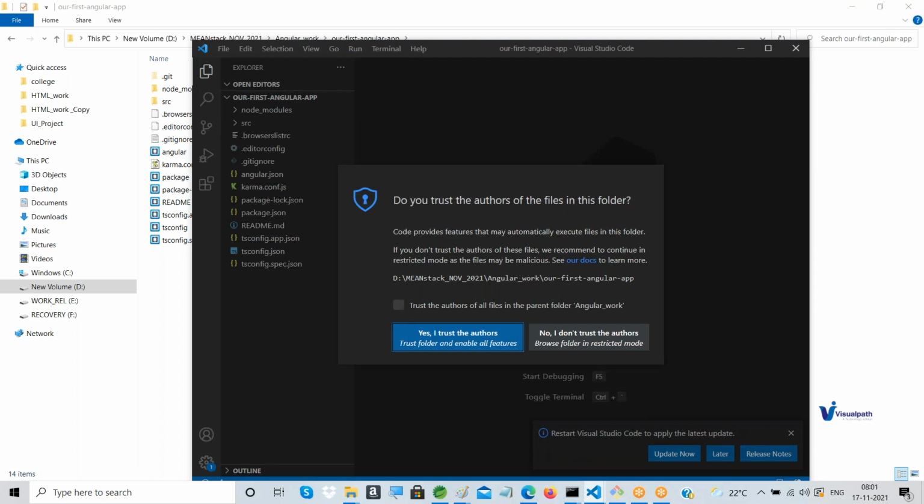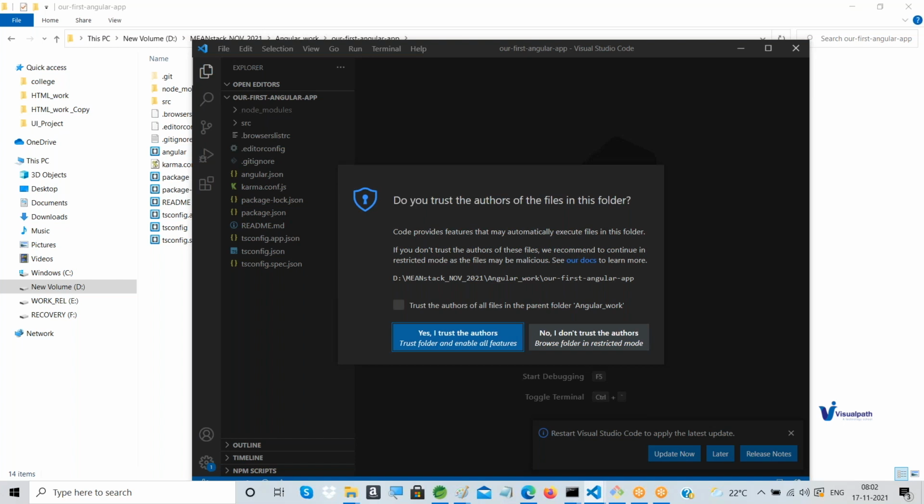In the latest updated version of Visual Studio Code, it shows this dialog box for the safety and security of your computer. It asks, do you trust the authors of the files in this folder? Sometimes you may download some TS files, not an application, just a few things we download, right?